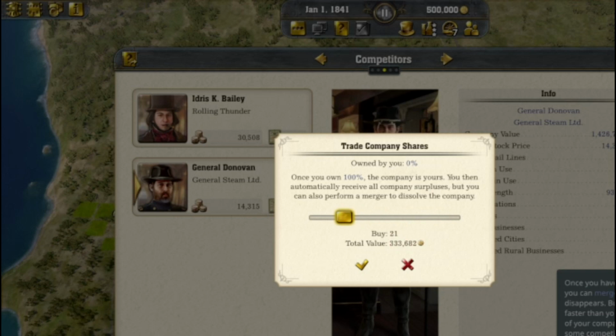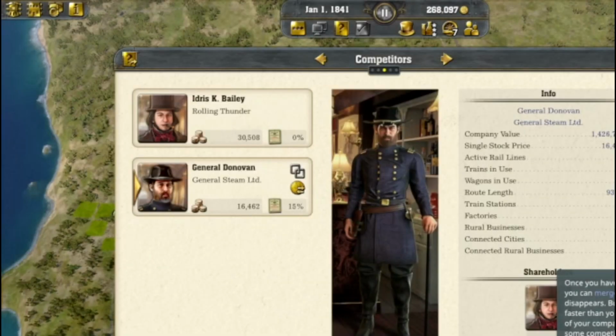But be careful. If a competitor gains value faster than you, they will also try to buy up the shares of your company and kick you out of the race. Buy some competitors' shares now.